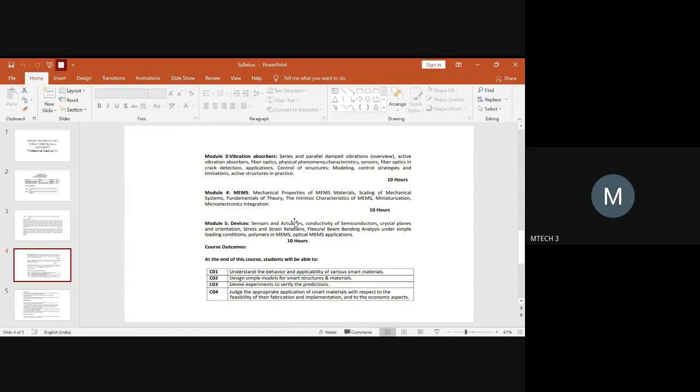We have plenty of sensors and plenty of actuators. We have studied all the classifications of sensors and actuators with respect to the device point of view. So you can select any one device for sensor, any one device for actuator, and go in depth right from selection of the material to development of a device.